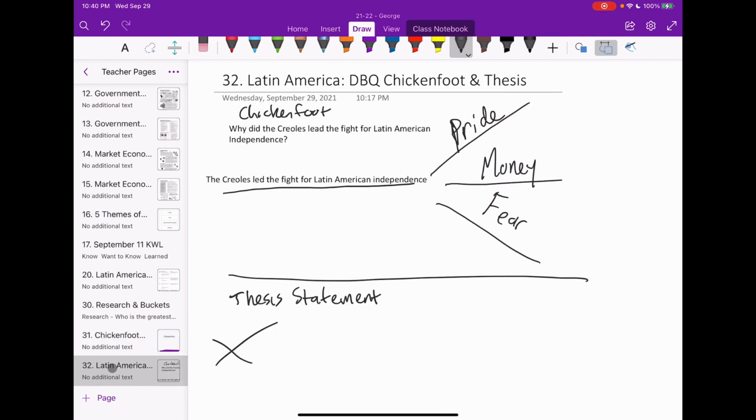And then we took that and applied that same knowledge and skill to our Latin American DBQ to answer the question. Here's the question, I'll highlight it for you: Why did the Creoles lead the fight for Latin American independence? We restated the question there. We then wrote our reasons here. And then you need to combine it all into a well-written thesis statement.